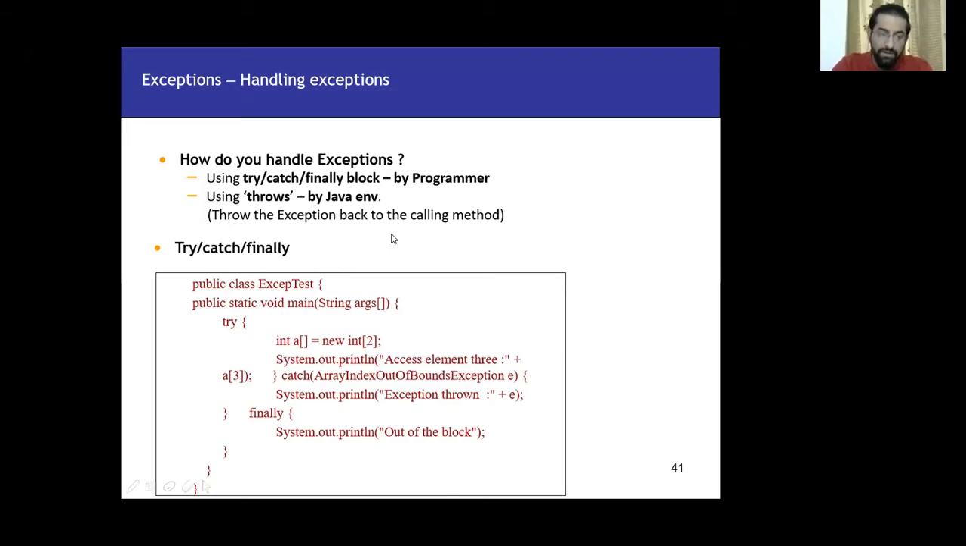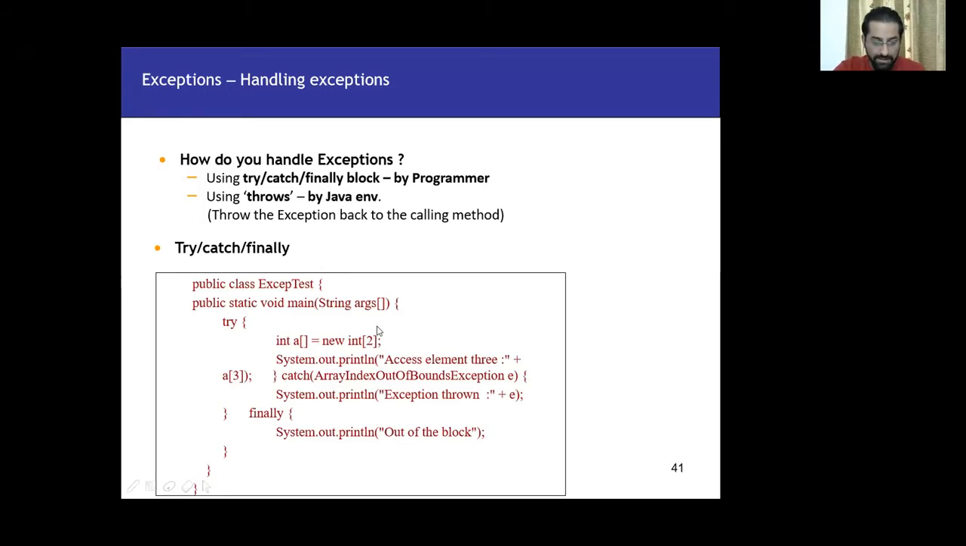Okay, so you are right. There are two ways to handle exceptions programmatically. That is using try, catch, and finally block, which will be written by the Java programmer and handled by the Java programmer itself, and using the throws keyword. Throws is written by us, but then the errors are propagated by the Java environment. We are not doing it.